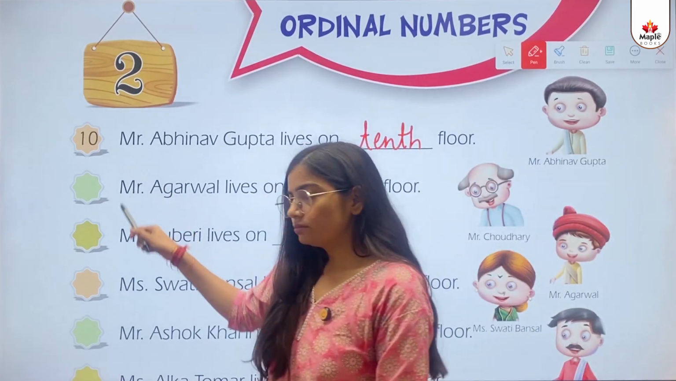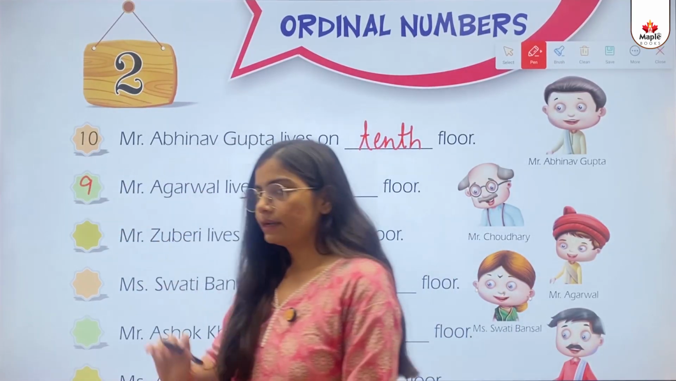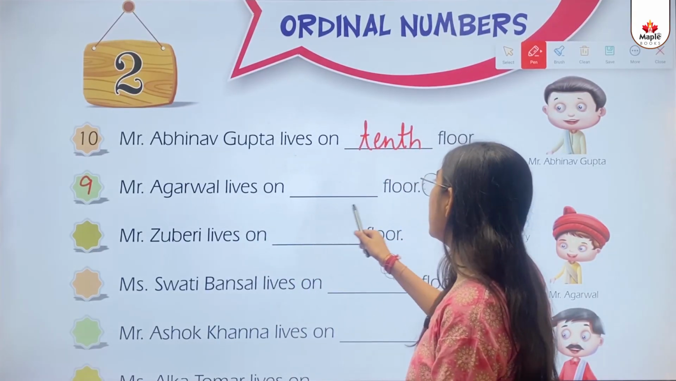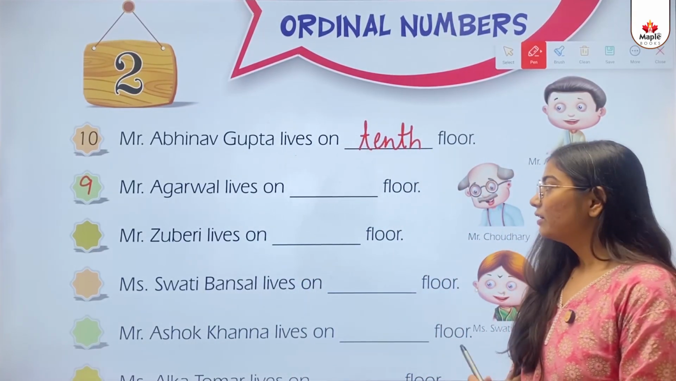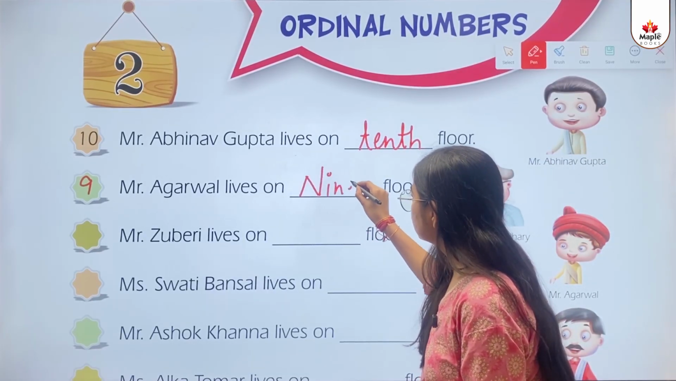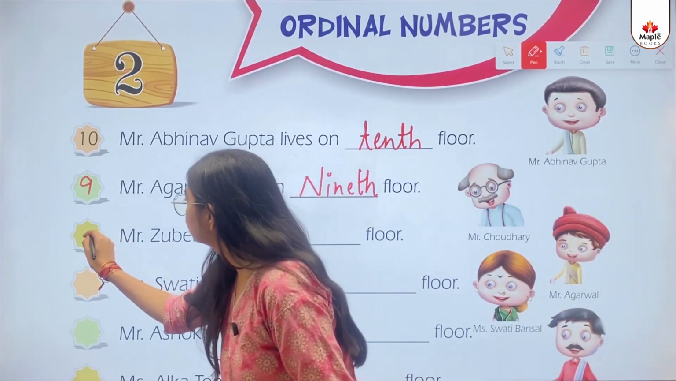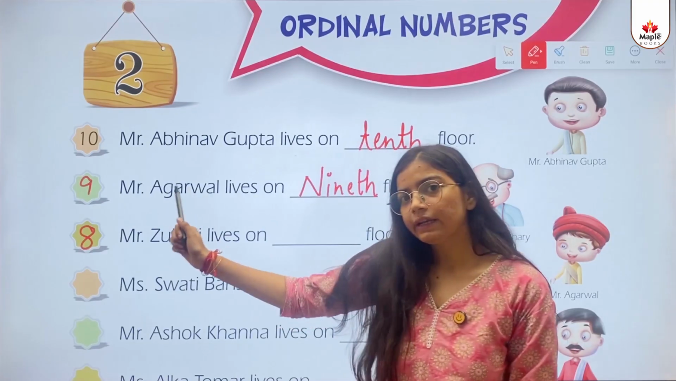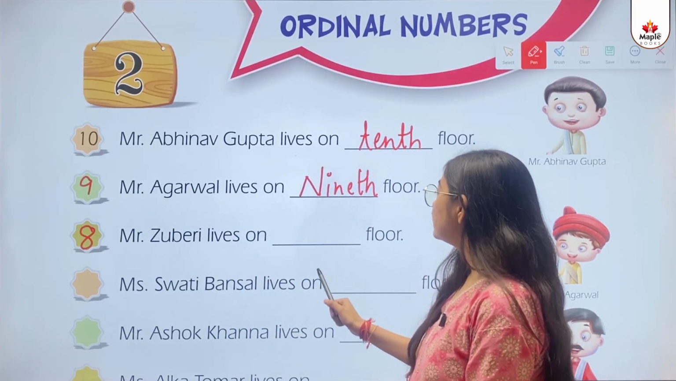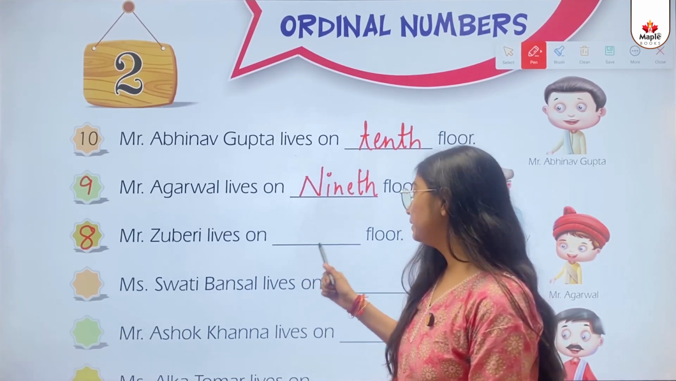Then we'll write here backward counting. Okay, so we'll write here 9. Mr. Agarwal lives on dash floor. Means he lives on 9th floor. Then we will write 8 here. Then Mr. Zubairi lives on dash floor. So we will write here 8th floor.